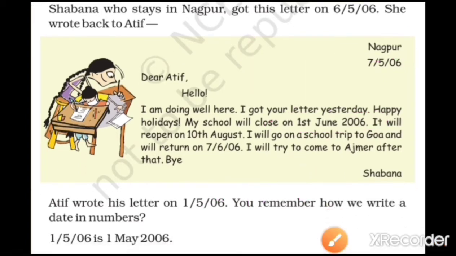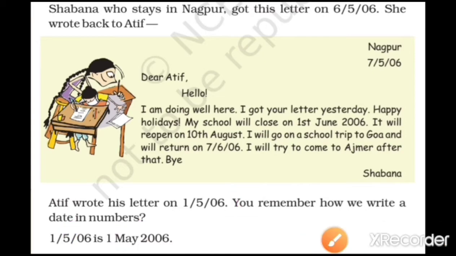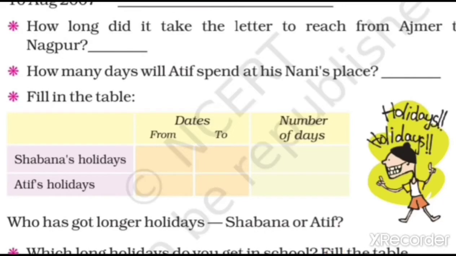Now the next question is given. Atif wrote his letter on 1/5/2006. You remember how we write the date in numbers? I had told you previously also. 5 is mentioned for May. The question: how long did it take the letter to reach from Ajmer to Nagpur?